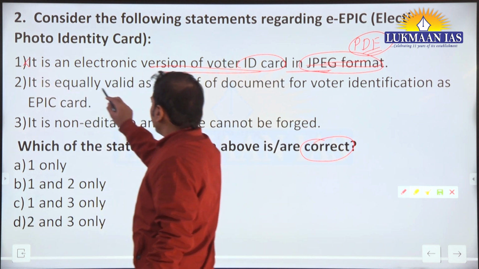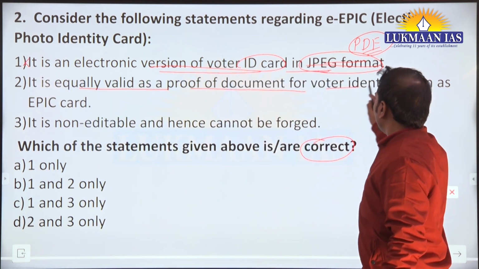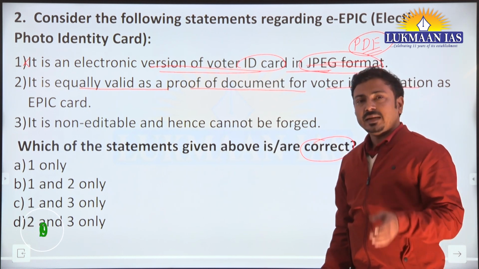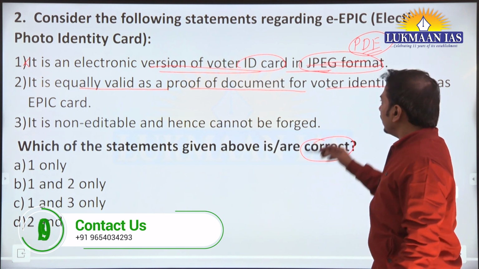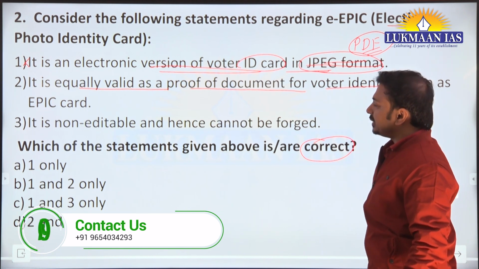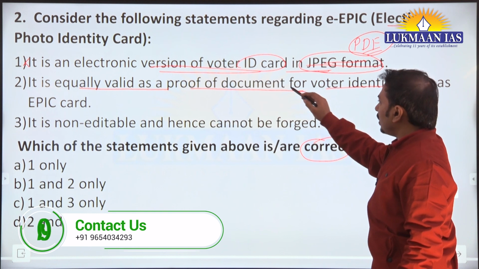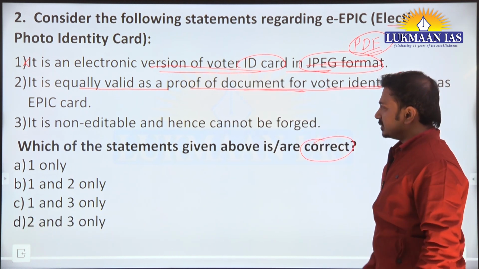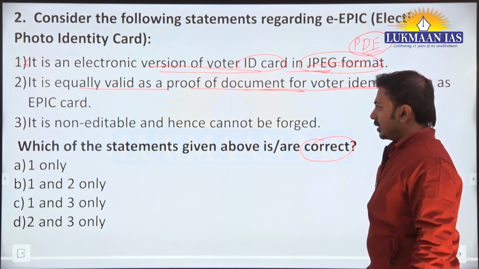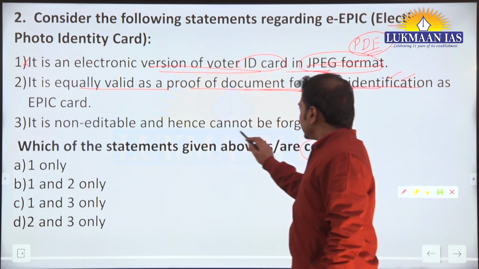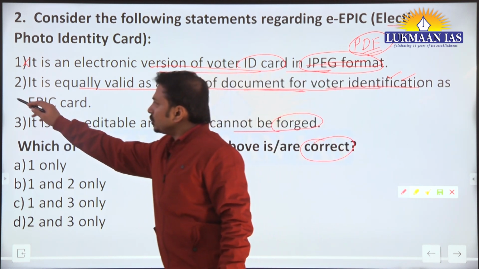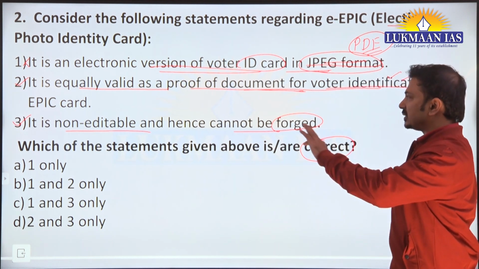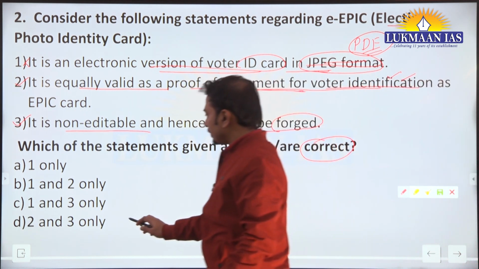Second, it is equally valid as proof of document for voter identification as EPIC. That is true. The electronic election photo identity card can be used as a proof document for voter identification similar to EPIC. Now, it is non-editable and hence cannot be forged. Yes, this is also true. So the second and third statements are correct.